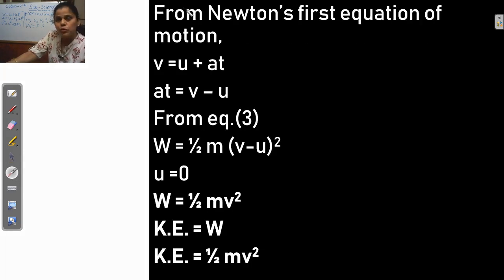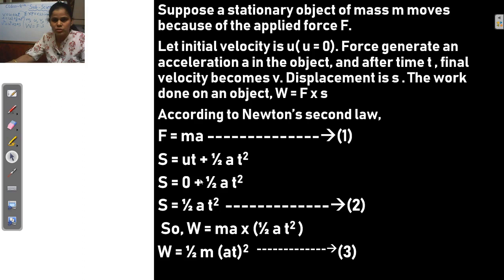Then from Newton's first equation of motion, we have the formula v equals u plus at. As I explained, v equals u plus at. We have to find the value of at. So at equals v minus u. So from equation number 3, W equals half m, at square. Put the value of at, that is v minus u, here.